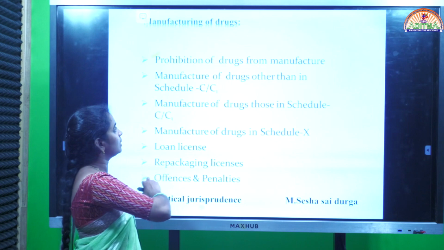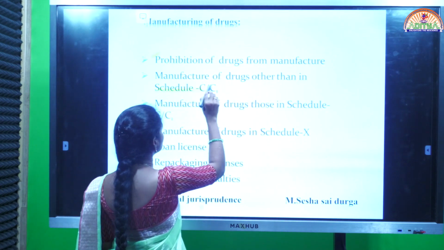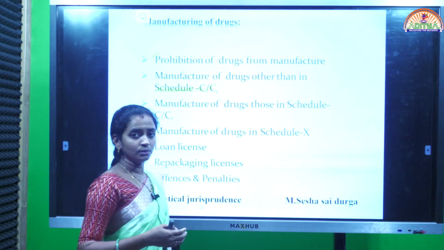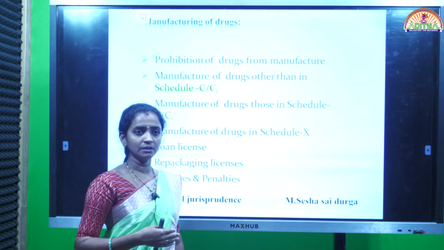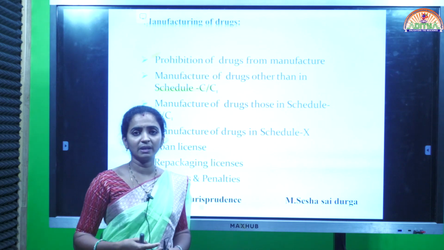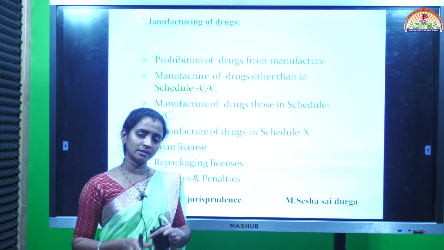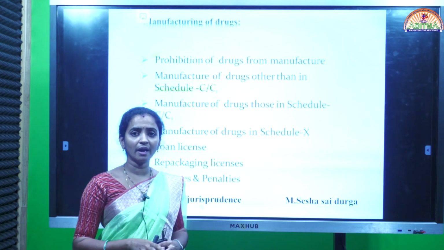And the second one, manufacturing of drugs other than in Schedule C and C1. So here the biological drugs and animal products which are prepared from plant source, animal source, all these are categorized under Schedule C and C1.